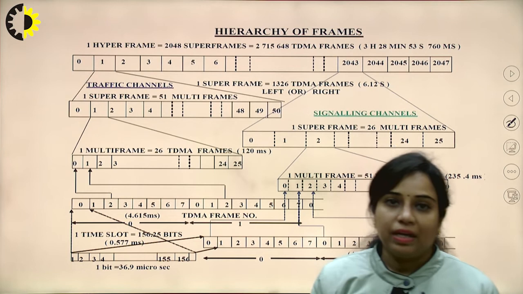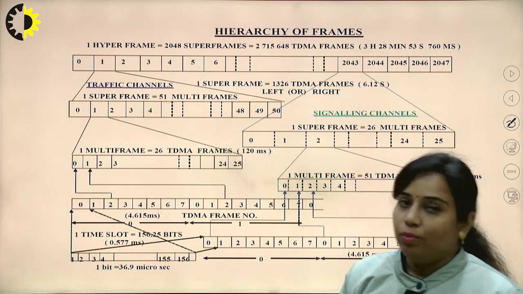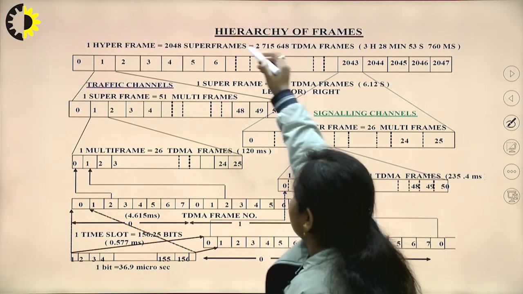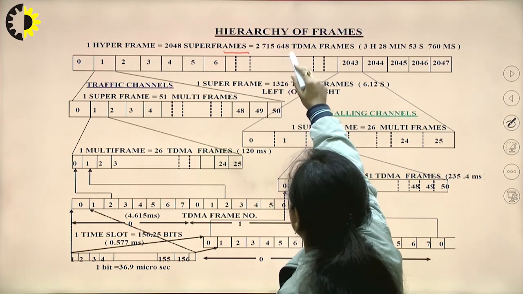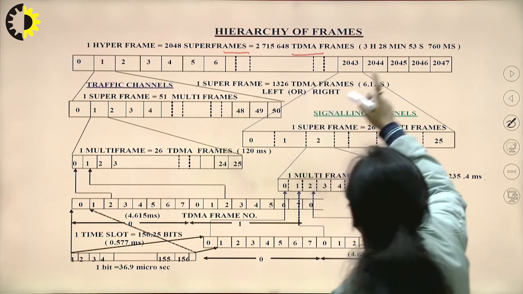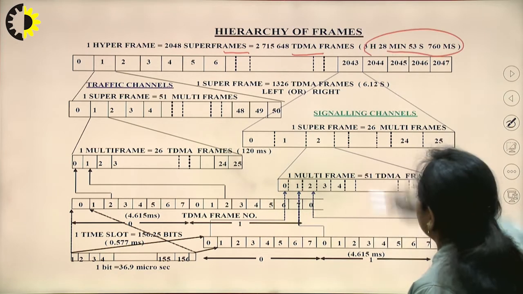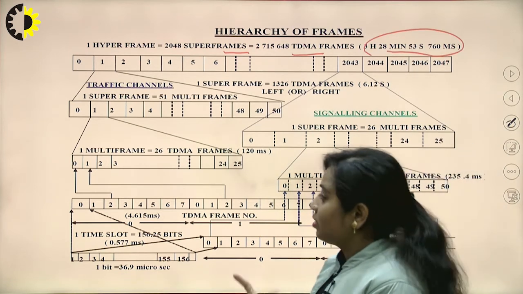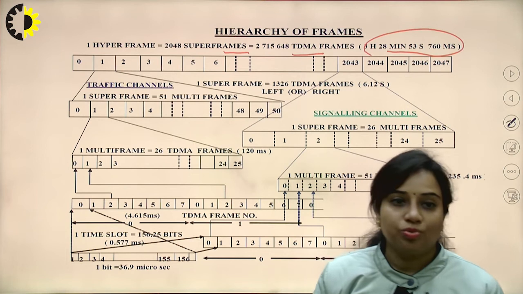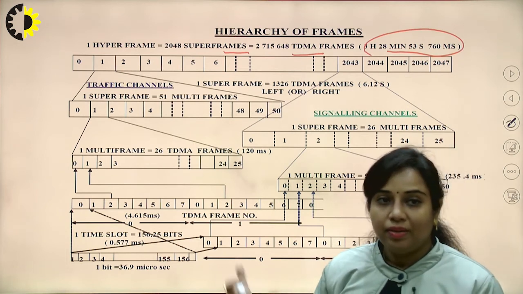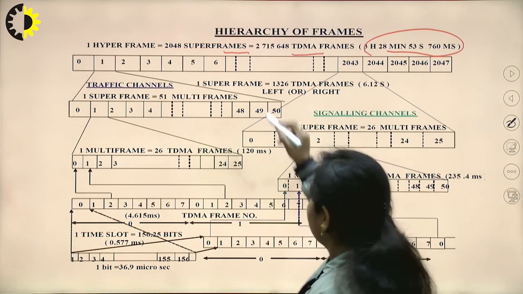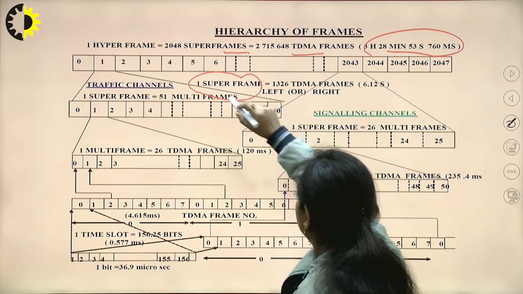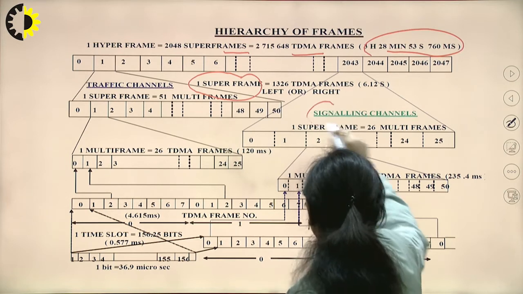Now, this is the hierarchy of frames. One hyperframe is equal to 2048 superframes, which is equal to 2715648 TDMA frames. Now, you can see that this much time is required to transmit this single hyperframe from transmitter to receiver. This is a detailed diagram of the hierarchy of frames, where you can see that there is one single superframe, then this is the signaling channel.